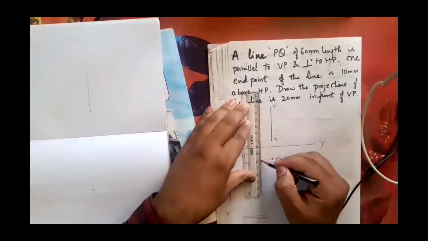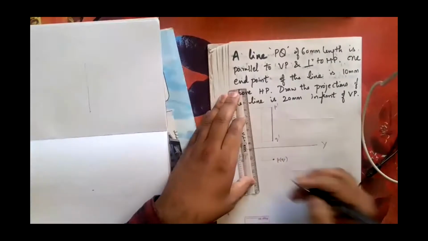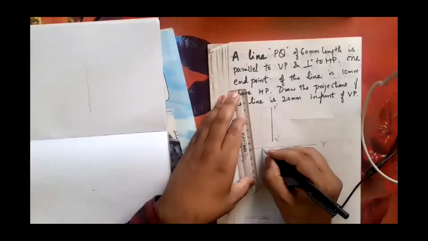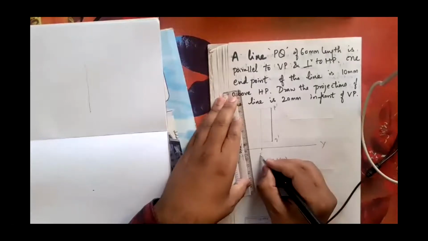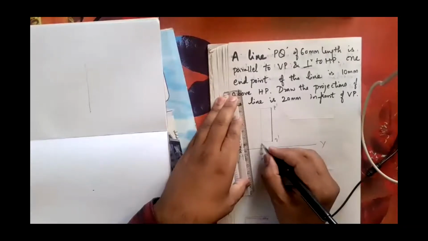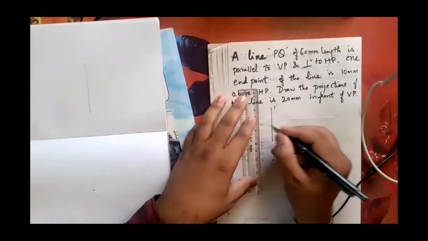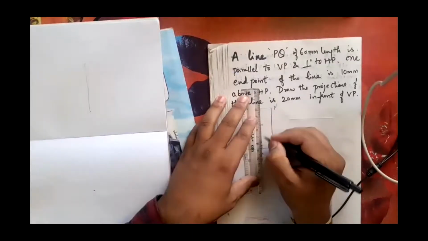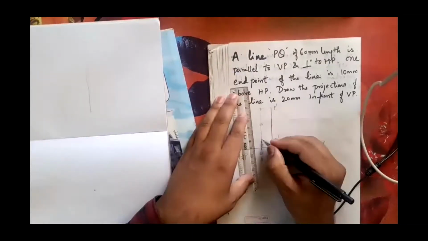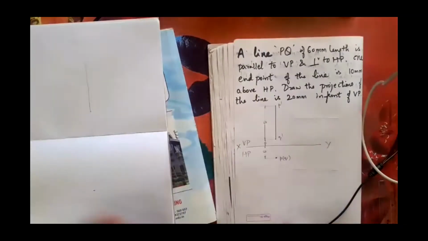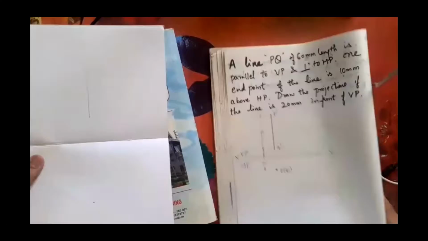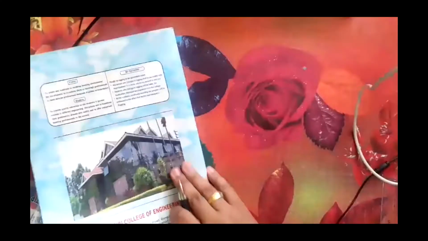I am going to dimension this as 20, this is 10 and 60. So 3 dimensions have to be placed here to represent its front view and top view. So it is very, very important with respect to this solution to start solving the problem.